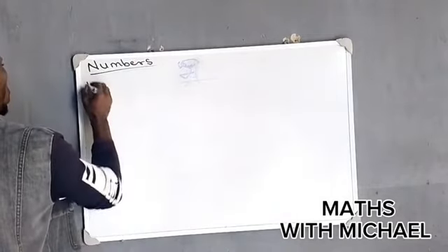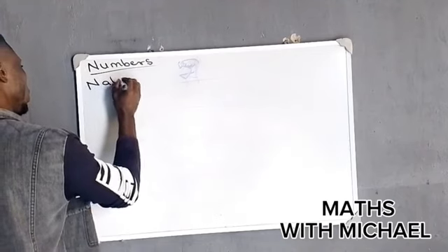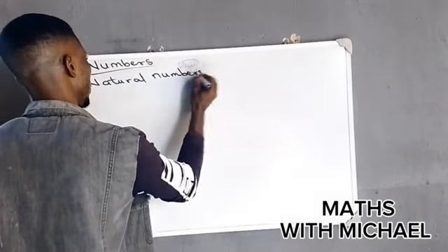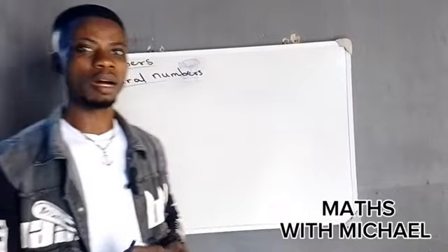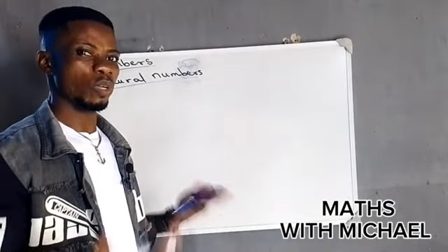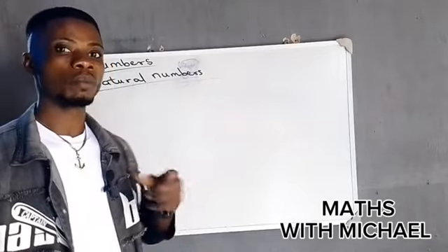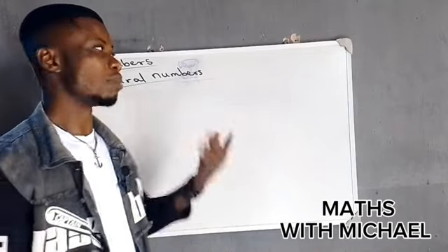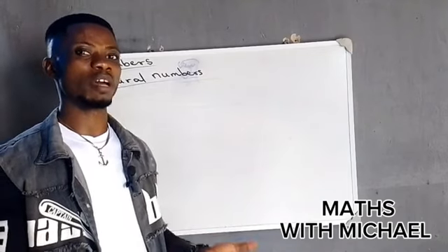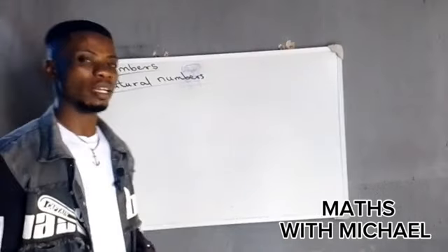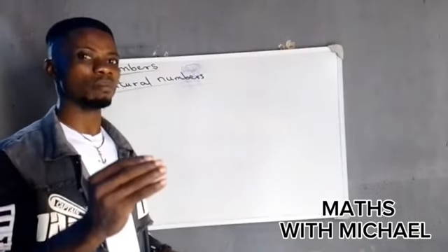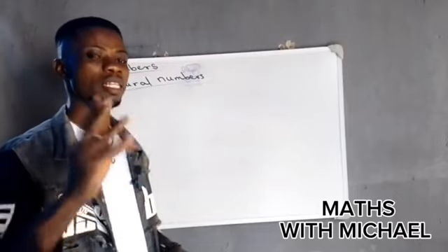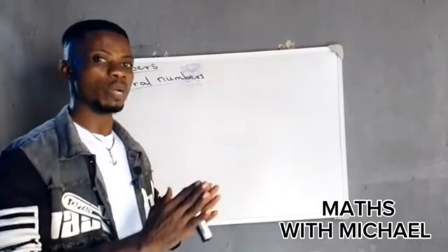We have the first one, which we call the natural numbers. Many persons will be asking, which one is natural numbers again? But there is no number that is artificial, even though it's men that created numbers. We say that natural numbers are counting numbers. And what do we mean by that? They are those numbers that we apply whenever we are doing counting.